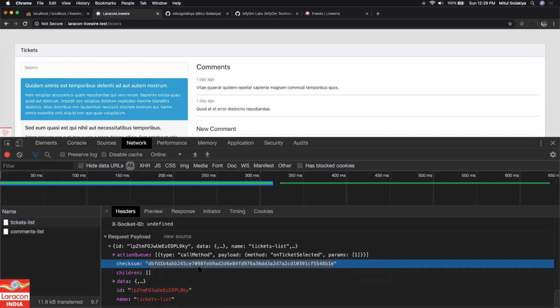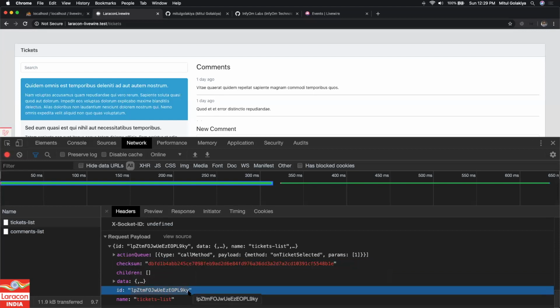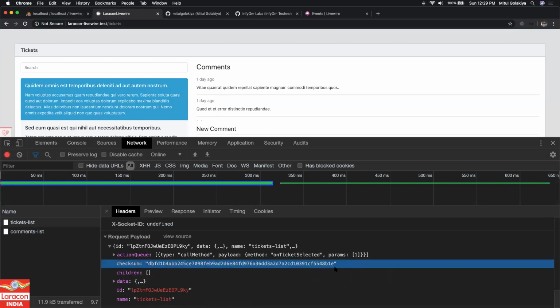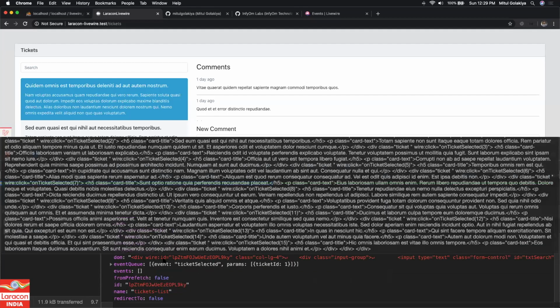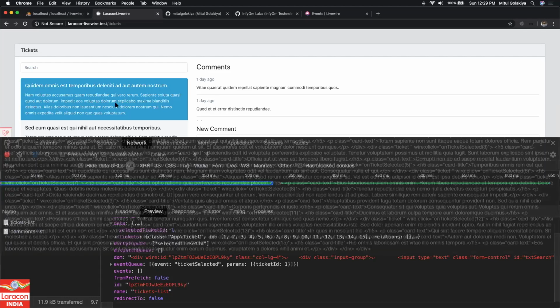Sorry, but I don't know exactly what the checksum is, but whatever I have seen, this is basically a Livewire thing, this ID that you cannot overwrite, or you should not override this checksum and everything. This is basically some hash which it is passing, so nobody can hack the request in between, and it can verify that the data which was sent by the browser is the same as what has been received on the server. So something like that I feel. But the main thing is this DOM. So the full DOM is passed from the backend, which will be appended over here.